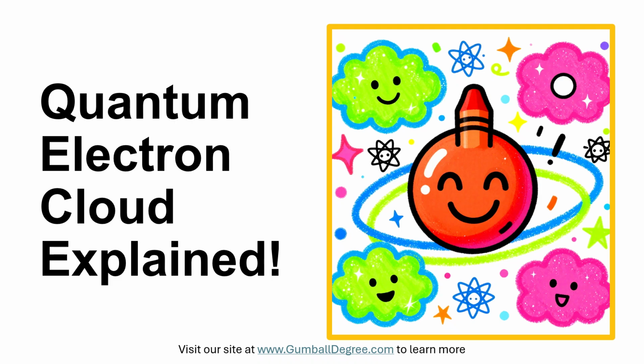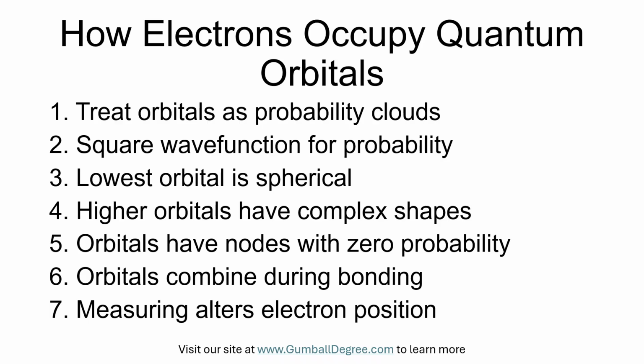Electrons do not orbit the nucleus like planets. They exist as quantum orbitals, which are regions where there is a high probability of finding an electron, described by a wave function. Think of an orbital like a fuzzy cloud around the nucleus where the electron is likely to be, rather than a tiny ball racing on a track.